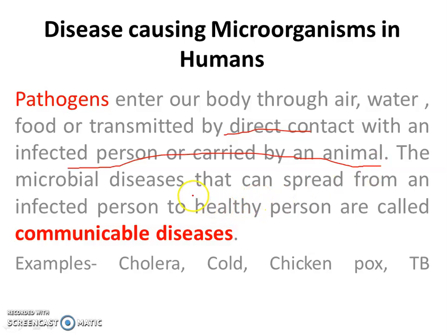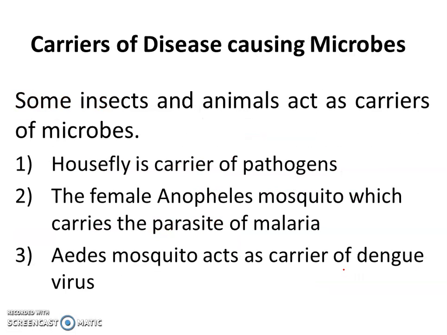The microbial diseases that spread from one person to another are called communicable diseases. For example, corona, cholera, cold, chickenpox, TB. So these are communicable diseases. They spread from one person to another.